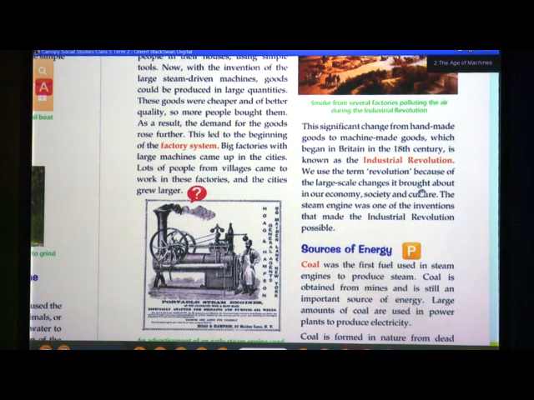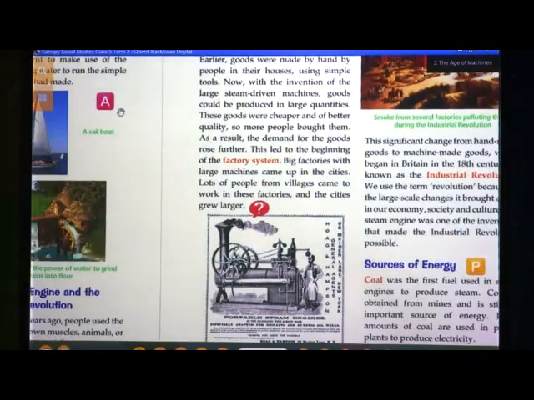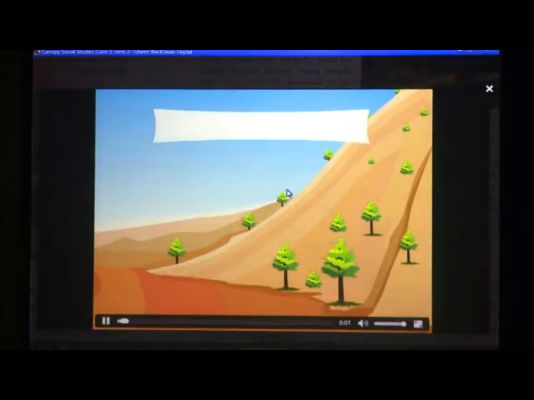When the industries started, the production of goods was very huge, and the rates also reduced. As the quantity increased, the rates reduced. Due to this, it caused the industrial revolution.